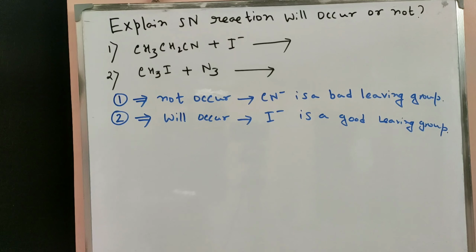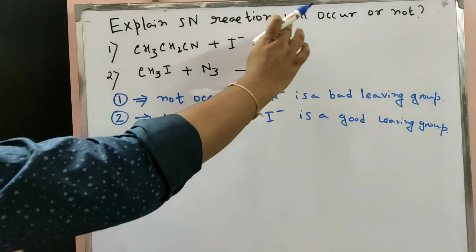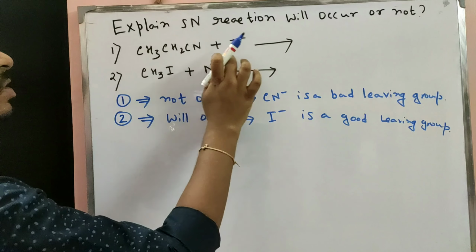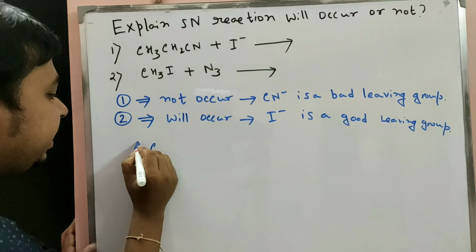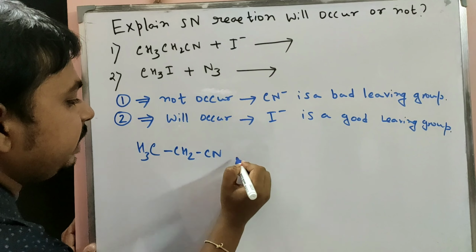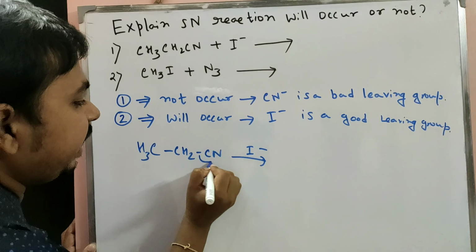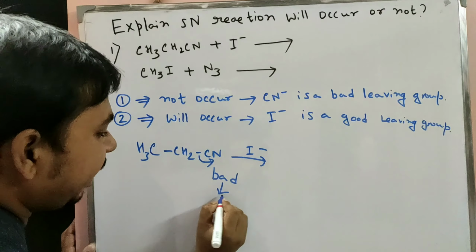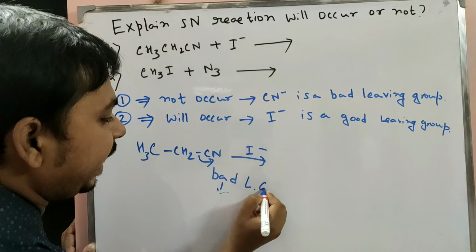Now a very important question: explain whether the SN reaction will occur or not. Here the substrate is CH3CH2CN with I minus. CN minus is a bad leaving group.